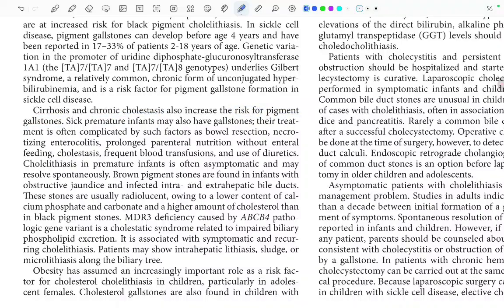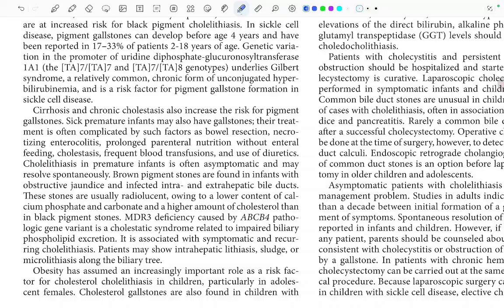Their treatment is often complicated by such factors as bowel resection, necrotizing enterocolitis. So, we saw that sick premature infants may also have gallstones, and their treatment can be complicated by factors like bowel resection, necrotizing enterocolitis, prolonged parenteral nutrition without enteral feeding, cholestasis, frequent blood transfusion, and use of diuretics.